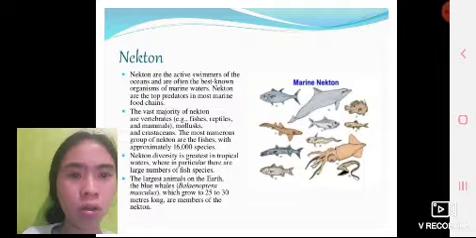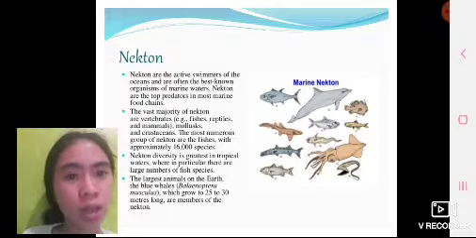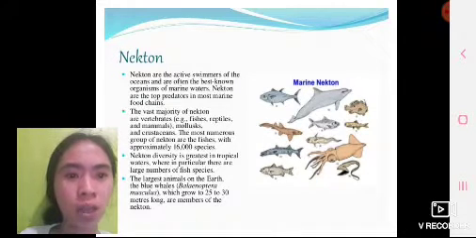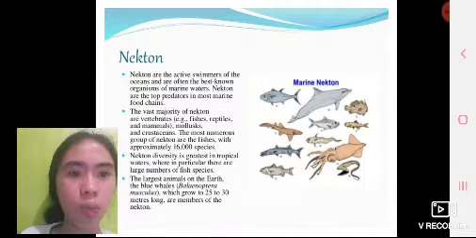The most numerous group of nekton are the fishes, which number approximately 16,000 species. Nekton diversity is greatest in tropical waters, where in particular there are a large number of fish species. The largest animal on earth, the blue whale, or Balaenoptera musculus, which grows to 25 to 30 meters long, is a member of the nekton.